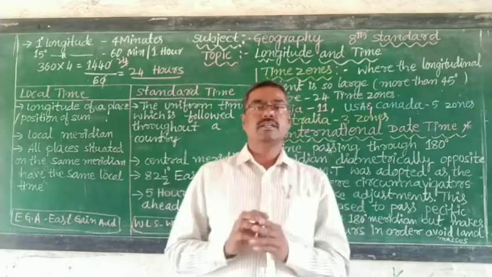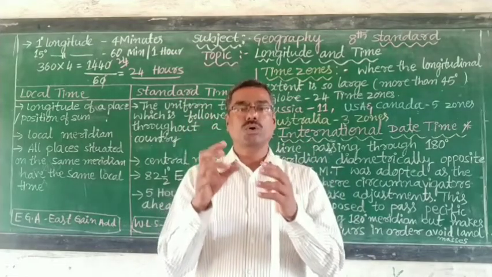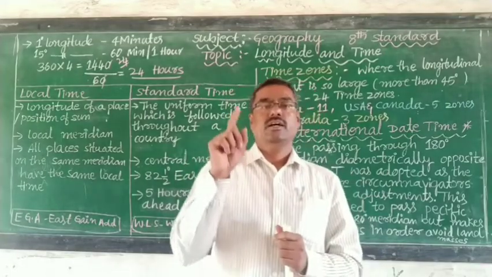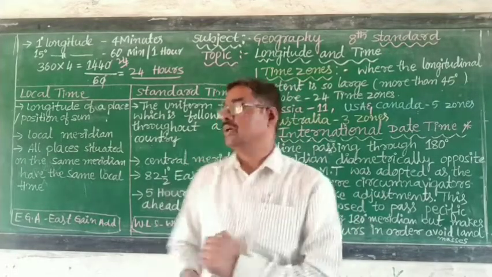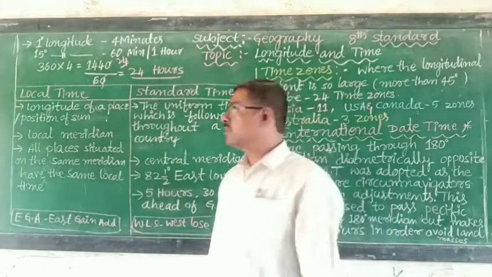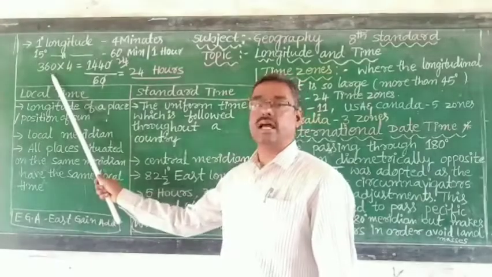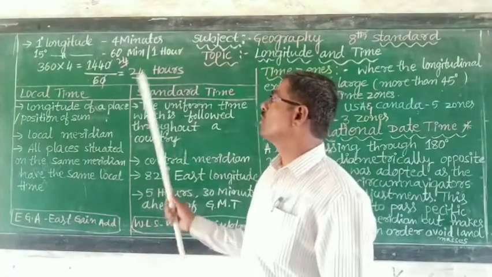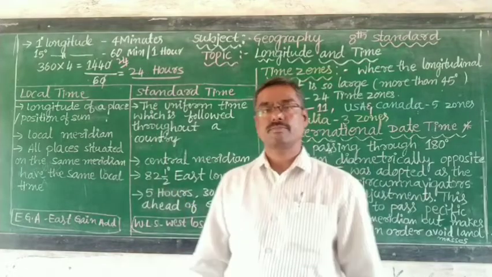The earth is rotating on its own axis and completes one rotation in 24 hours. It means 360 longitudes are covered in a period of 24 hours.